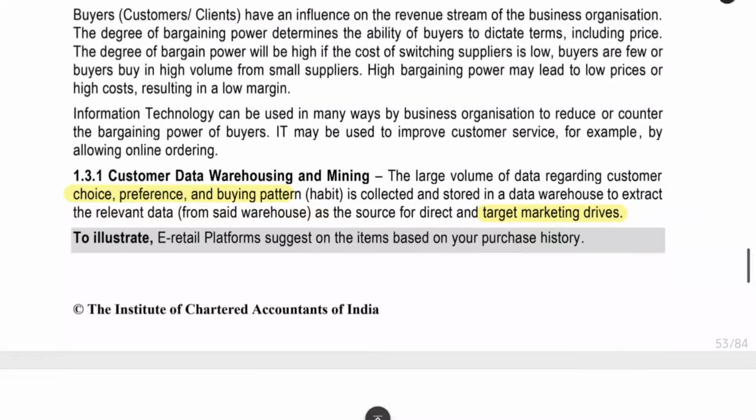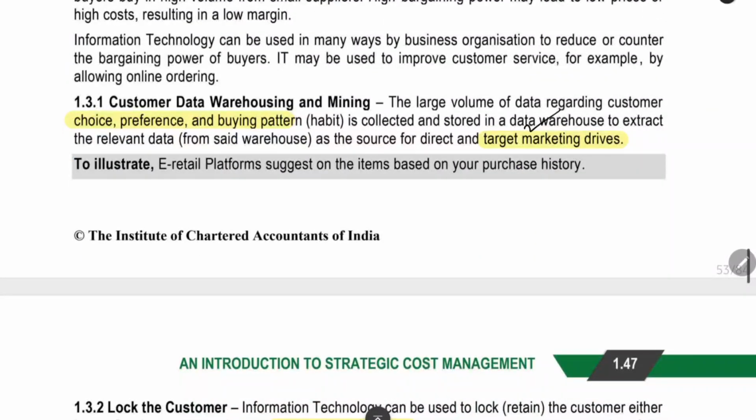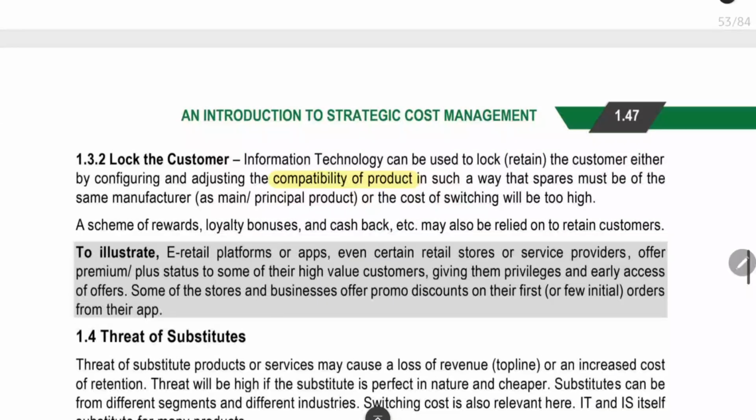Next thing is buyer. For a buyer, you can use it for doing marketing. As I already saw, you can see the particular area, the particular place where we can do the marketing, and you can do targeted marketing. Locking the customer. You can lock the customer by supplying spare parts also.